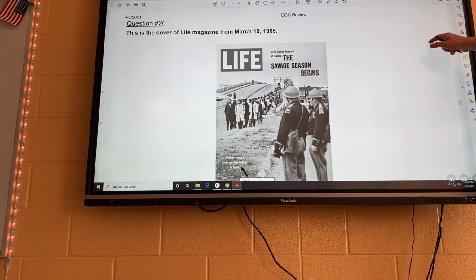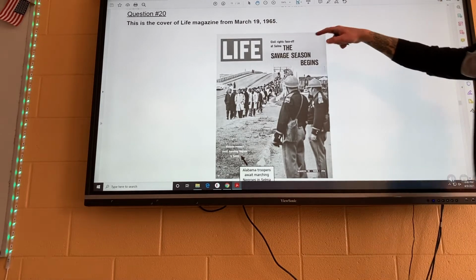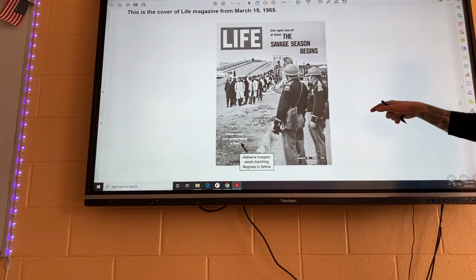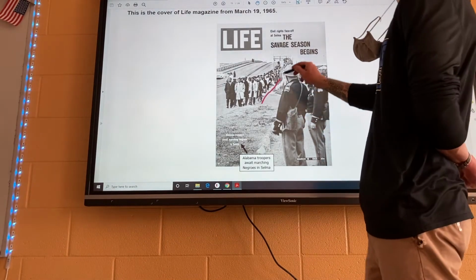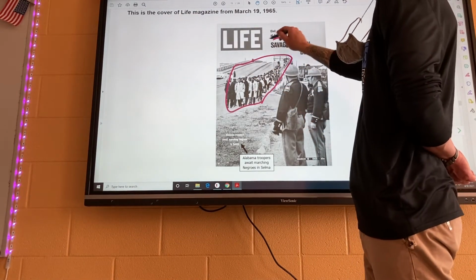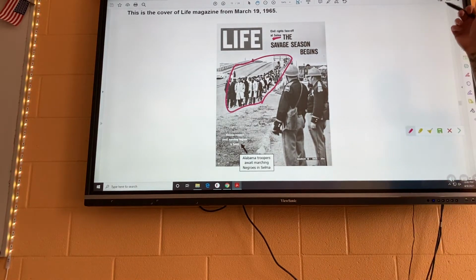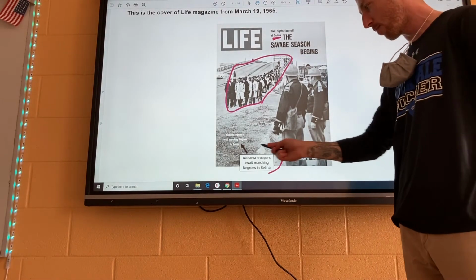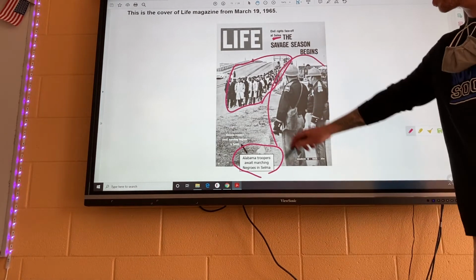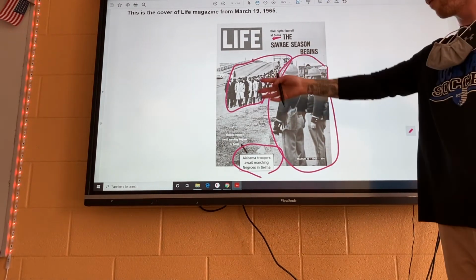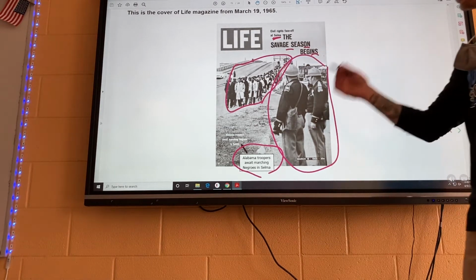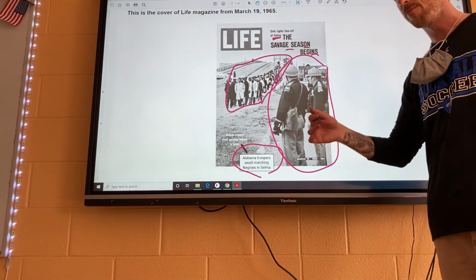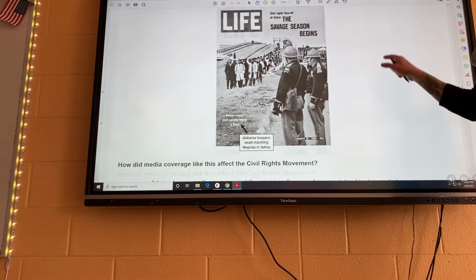Question number 20, only 10 more. Okay, so it says this is the cover of Life magazine from March 19th, 1965. Life magazine was super, super famous, super, super important. Everybody looked at it in America back in the day. So look what we have here. We have African Americans marching, and this is happening in Selma. This is where the big marches happen through the South. It says Alabama troopers await marching African Americans in Selma, and here they are. So this is media coverage, and it says the savage season begins. So they're hinting that there would be violence and problems once this march reached its location in Montgomery.